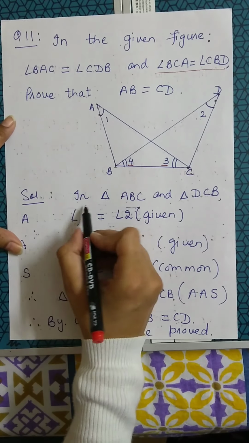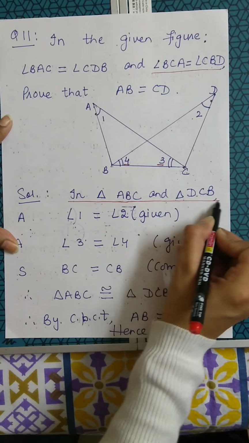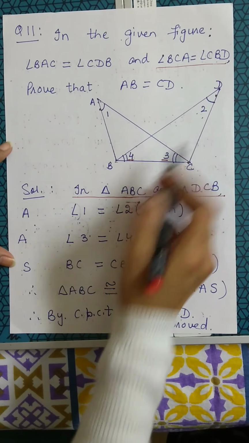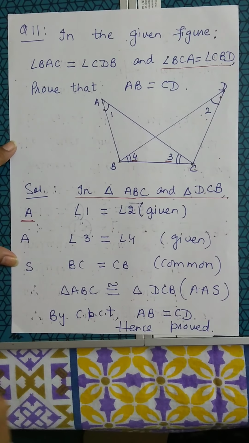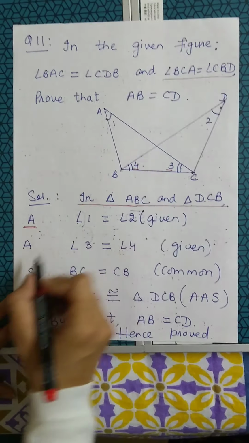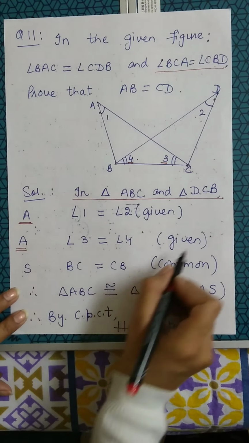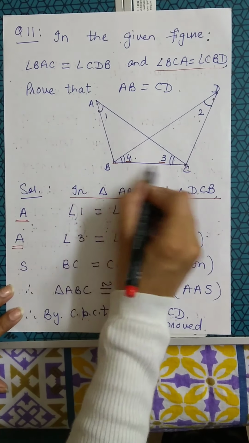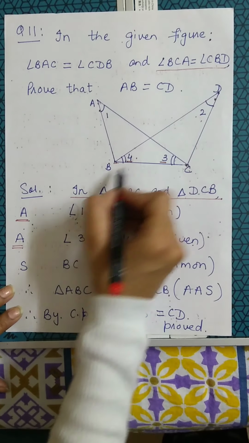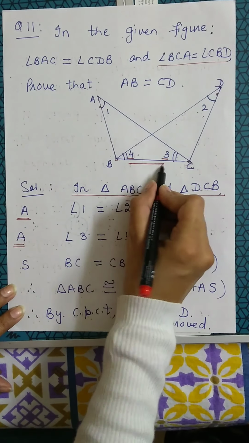Okay, I'll start by taking triangle ABC and DCB. Angle 1 is equal to angle 2. This is already given by the angle criteria. Angle 3 is equal to angle 4. This is also an angle criterion given to me. Now BC is equal to CB. If you see triangles ABC and DCB, BC is common.